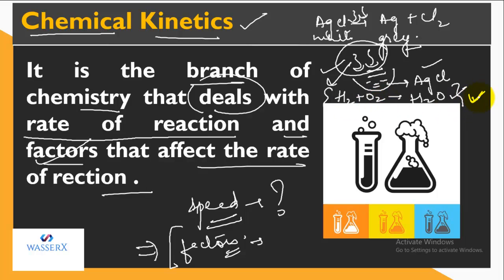But in case of AgCl, it is occurring in presence of light, so obviously here light plays a role. So likewise, there are different factors which affect the different reactions. For a particular reaction, the light can be a factor which is affecting the rate, and for the other reaction, the light may not have any role to play in its rate of reaction.